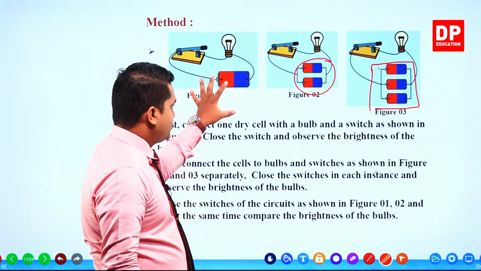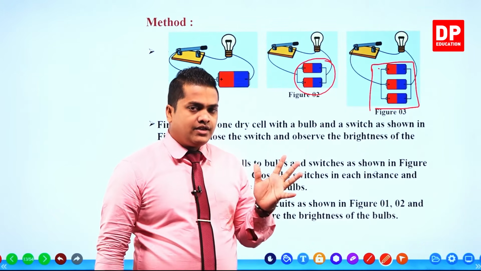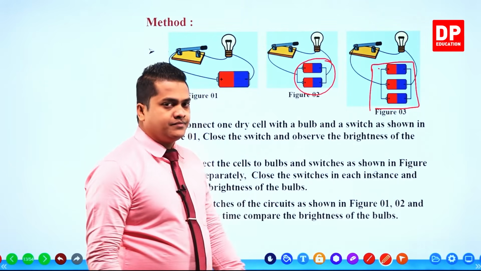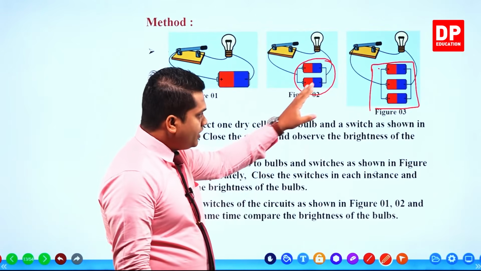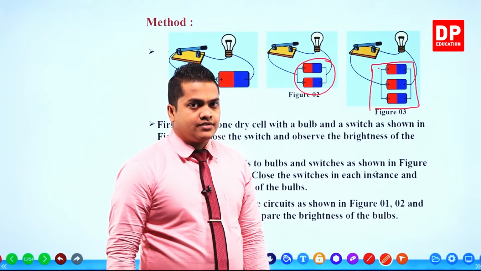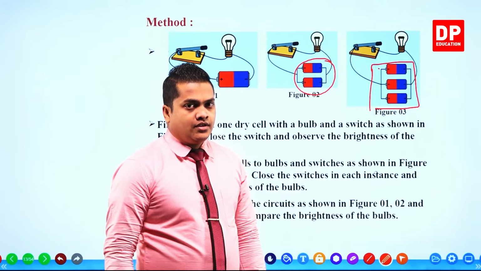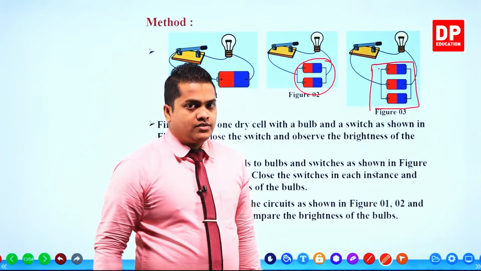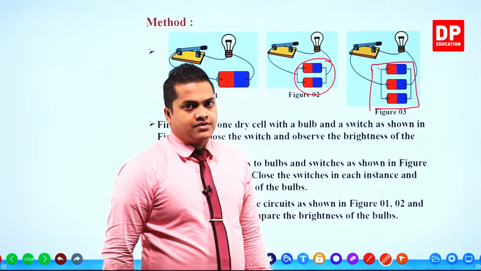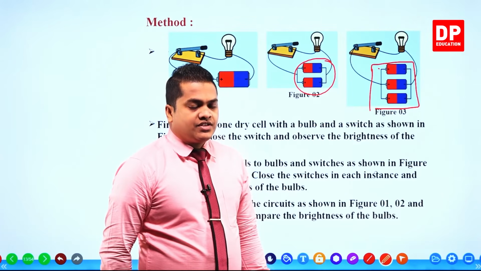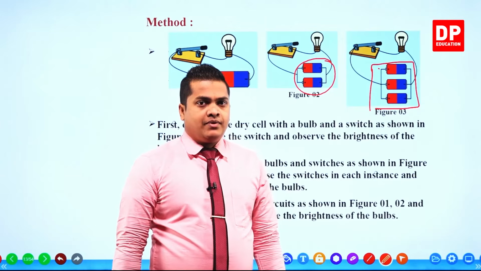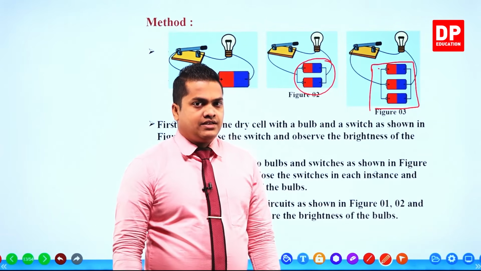So this is the way of conducting the activity. First, you prepare this one, turn on the switch and observe the brightness. Then you prepare this one and observe the brightness. Then you prepare the third figure and observe the brightness. Then get all three at once, turn on all the switches and observe the brightness of the bulbs. So my dear children, let's head on to the lab and we'll conduct the activity and see what's going to happen.